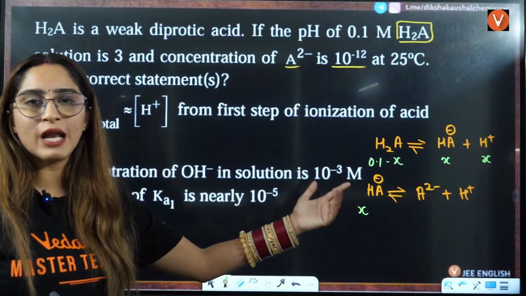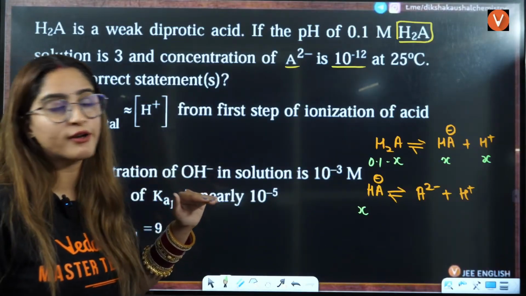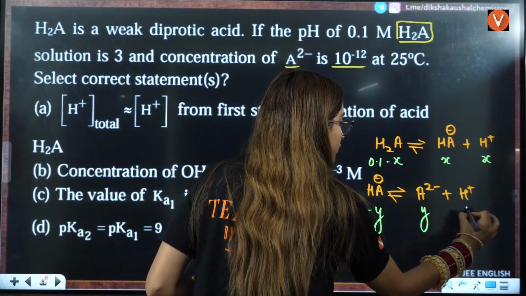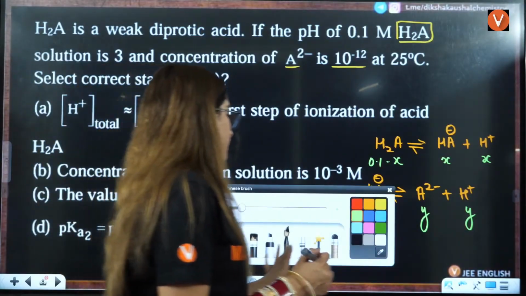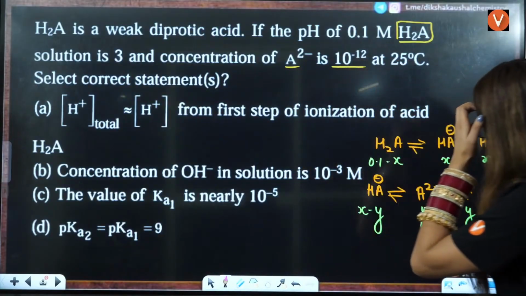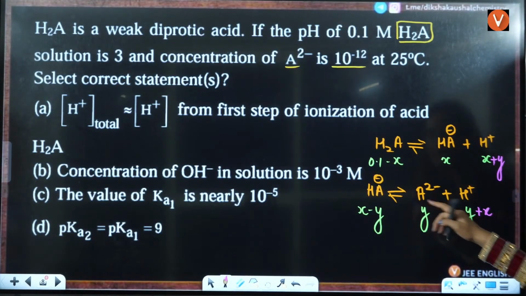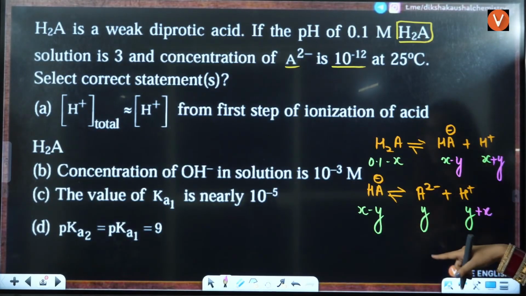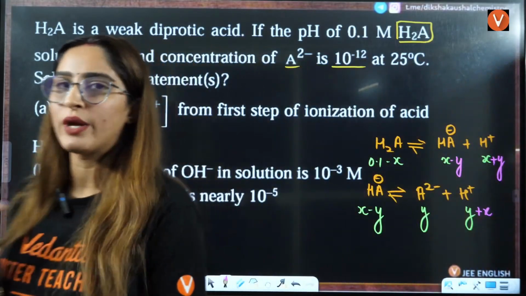Here again, because whenever you have simultaneous equilibria, they are very important, right? So what you will do: minus y, and y will be formed, y will be formed. Now we know that we have to overall add and subtract here. H positive is x, H positive is y, so I'll add x here, I'll add y here. Both of them will be x plus y. Here HA negative is x minus y, here HA negative is just x, so it will be x minus y. A2 negative is not common at all, so this is the final set of equations that we can write here.